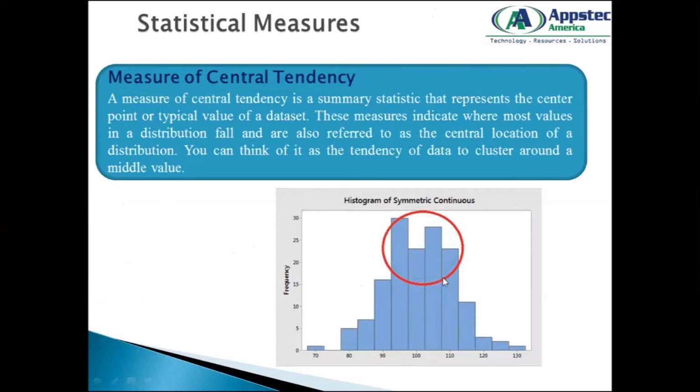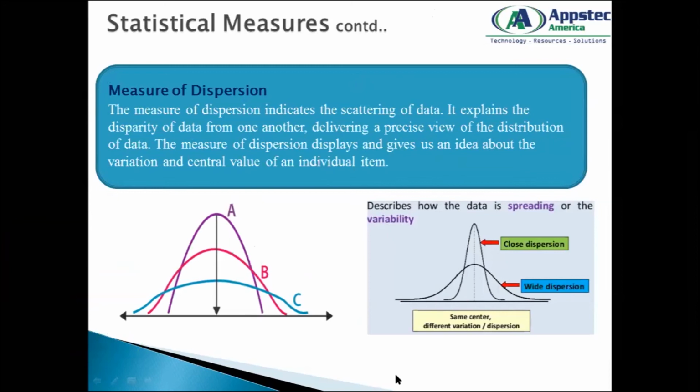The next measurement that we have in statistics is called measure of dispersion. So what is dispersion? Dispersion is actually a state of getting dispersed or spread. Statistical dispersion means the extent to which your numerical data is likely to vary about an average value. In other words, dispersion helps to understand the distribution of the data. That means how spread out or how wide my data distribution is.